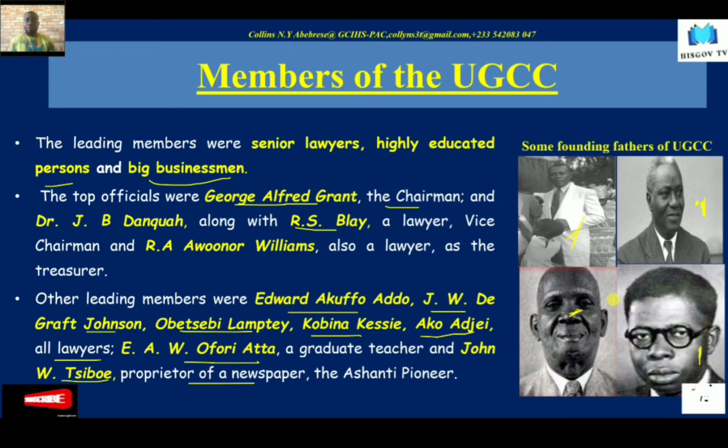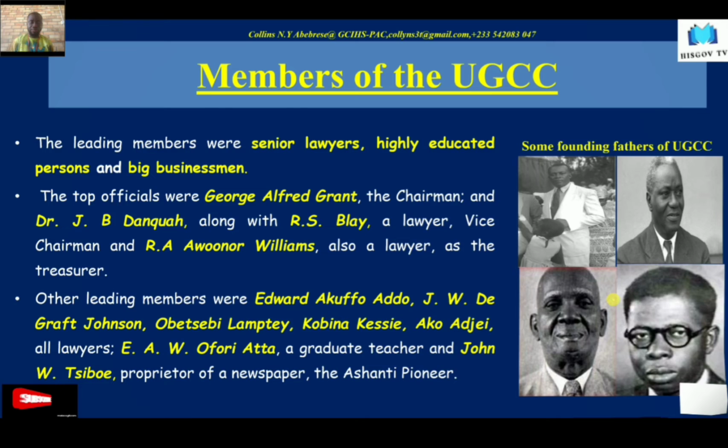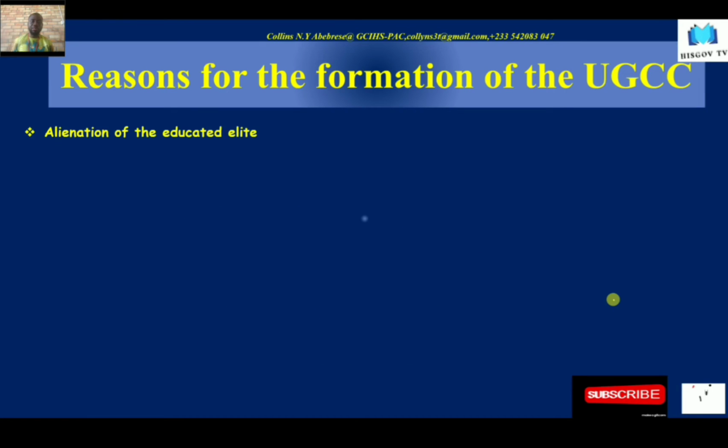But if you are asked to state some of the members of the UGCC, I am pretty sure that you will not disappoint us, but you will be able to write some of the members of the UGCC. Good. So now that we know some of the founding fathers of the UGCC, let's take a look at some of the reasons for the formation of the UGCC party.